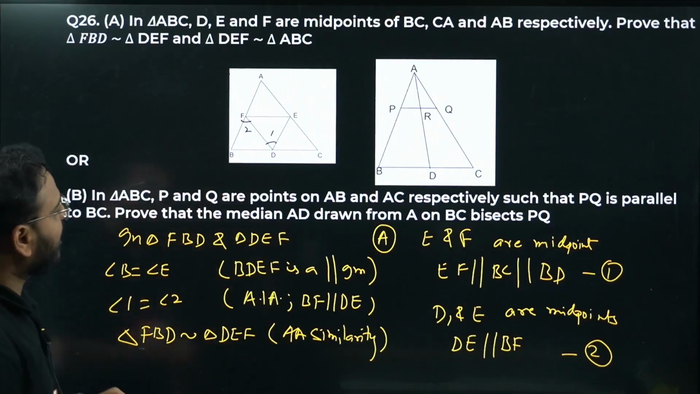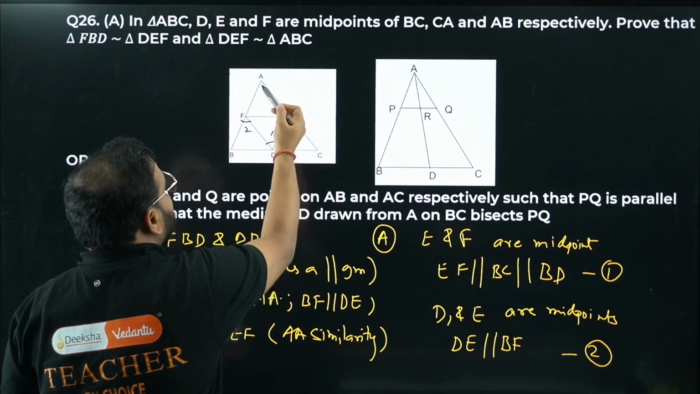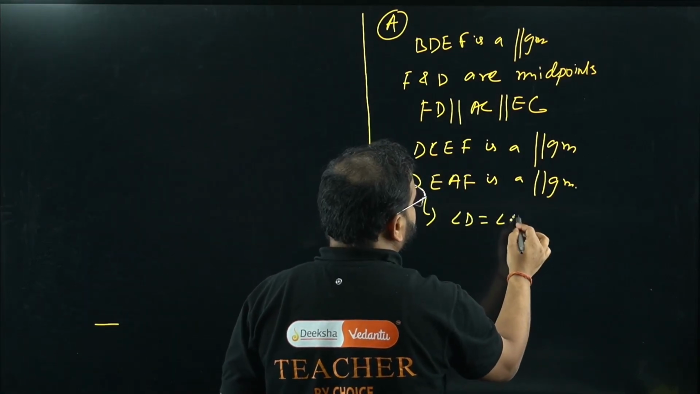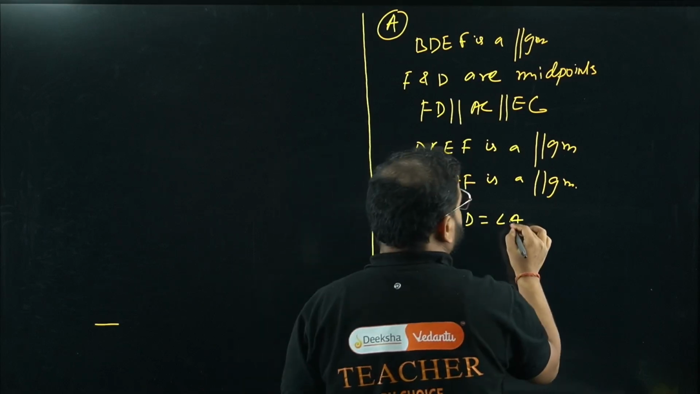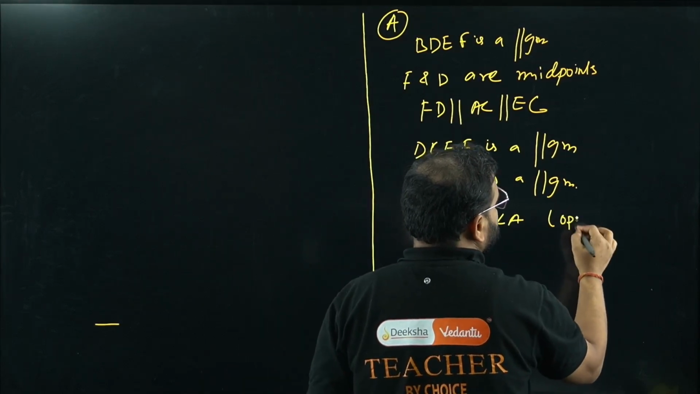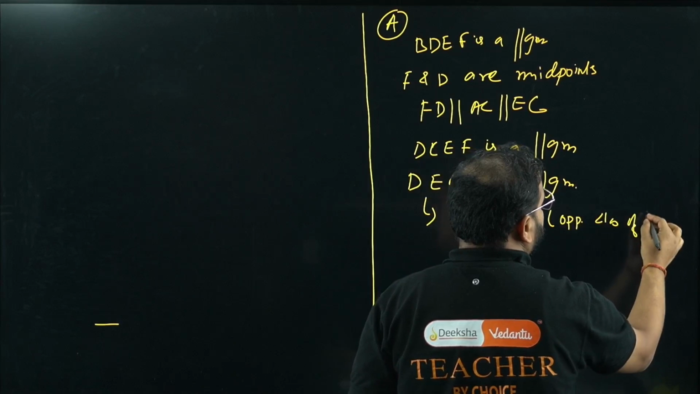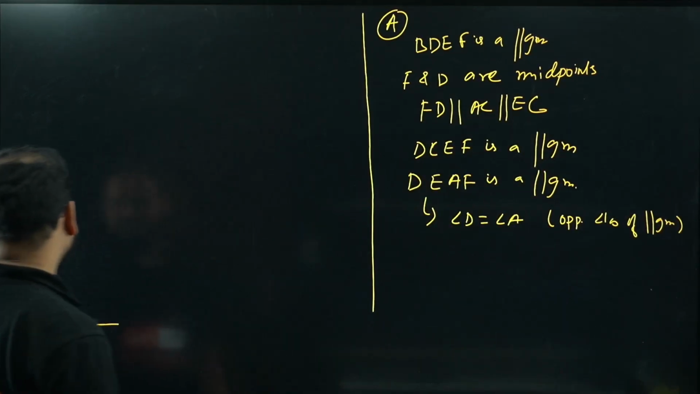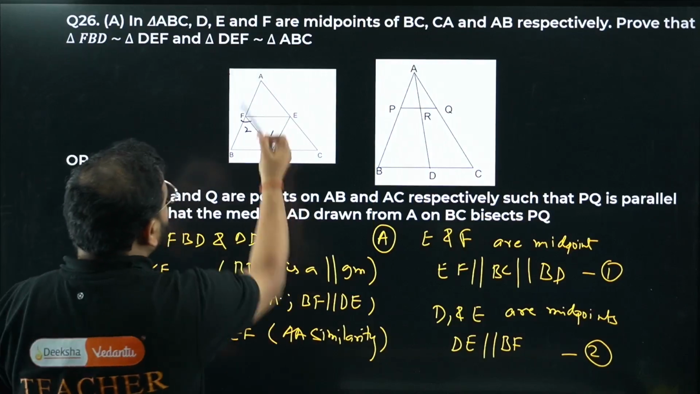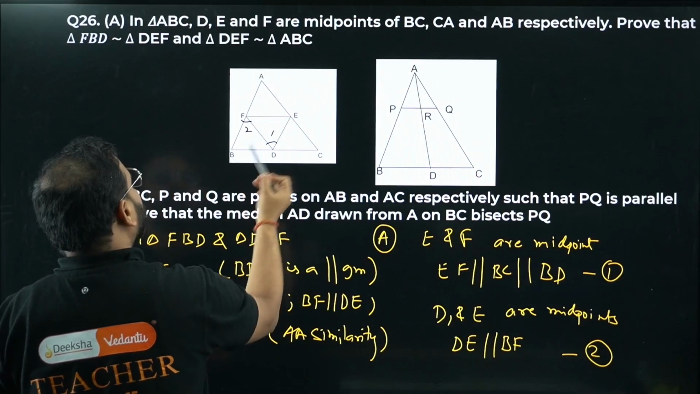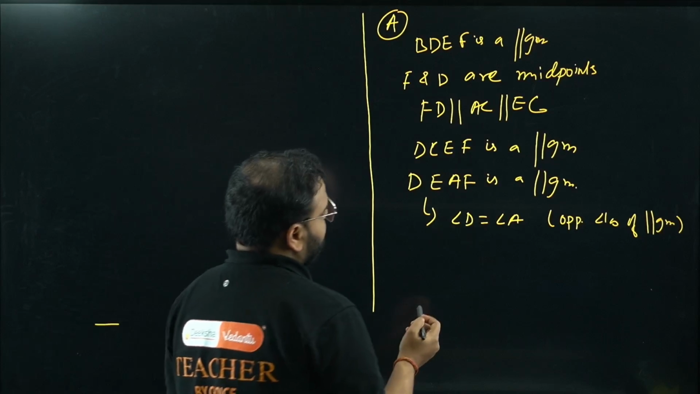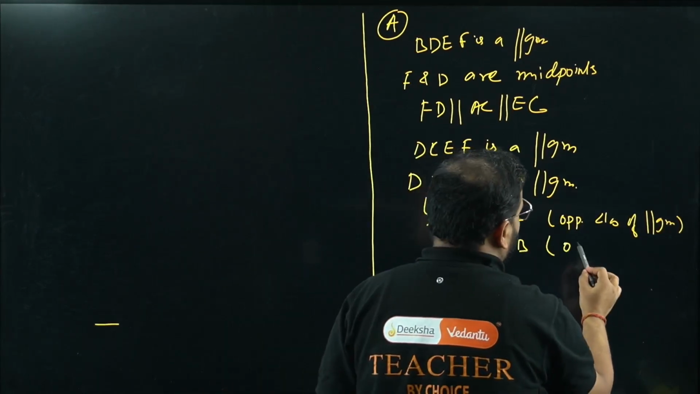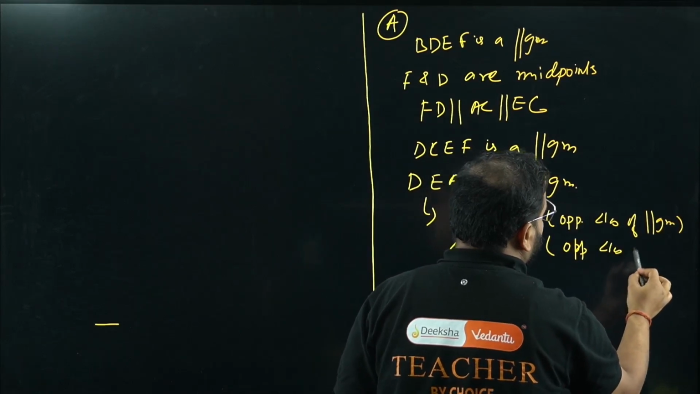If DEAF is a parallelogram, it means angle D equals angle A, opposite angles of a parallelogram. Same way, we can write angle E equals angle B, again opposite angles of a parallelogram.